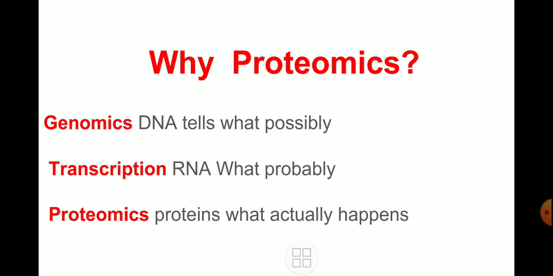We know that all the blueprint is present in the DNA, which decides which type of protein can be synthesized. So there is a possibility that the DNA gets transcribed, or that the blueprint is given to the RNA.